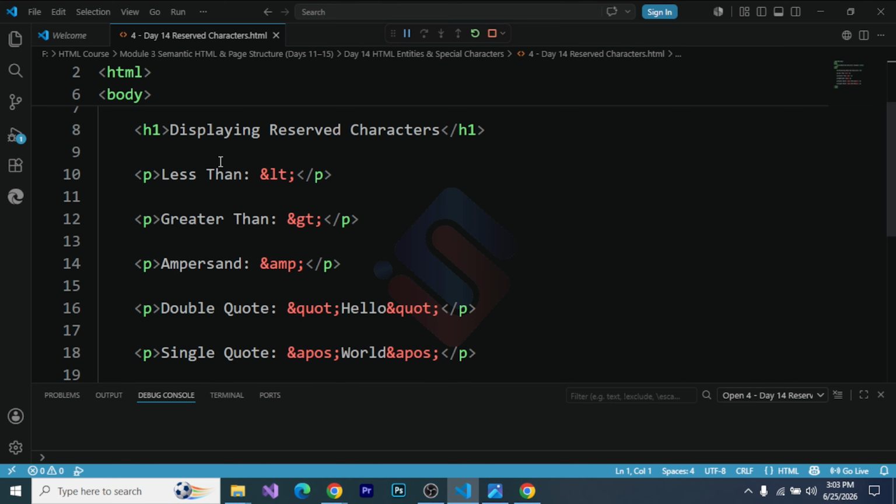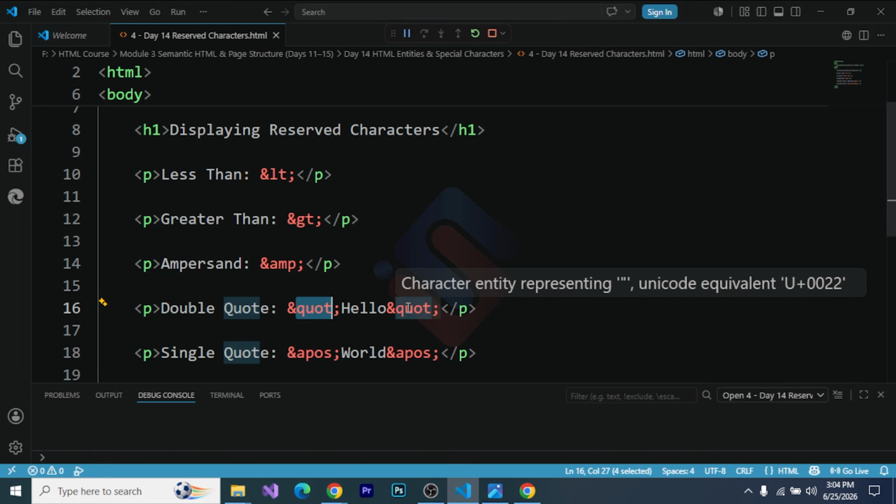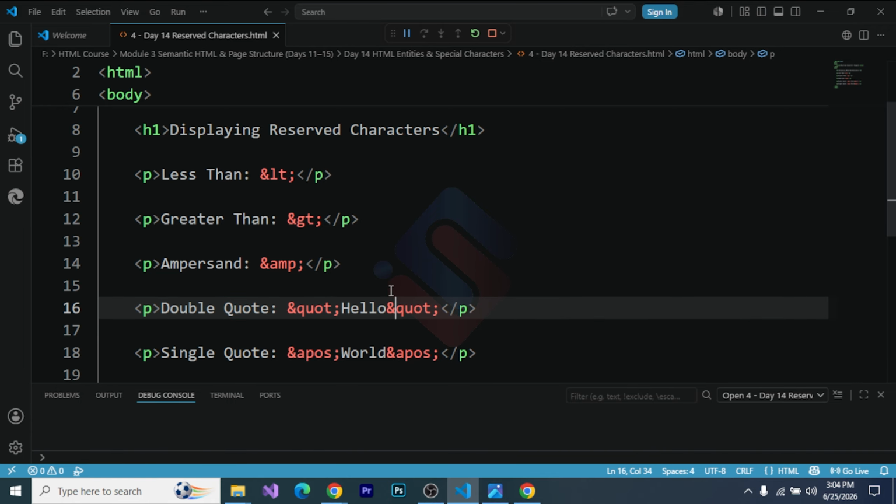So let's take the example. &lt; displays the less than symbol, and &gt; displays the greater than symbol, and &amp; displays the ampersand symbol, and then &quot; displays the double quotation mark, and &apos; displays the single quotation mark.